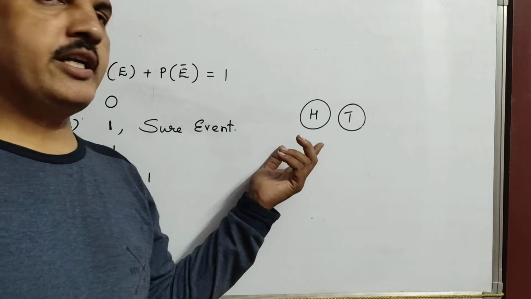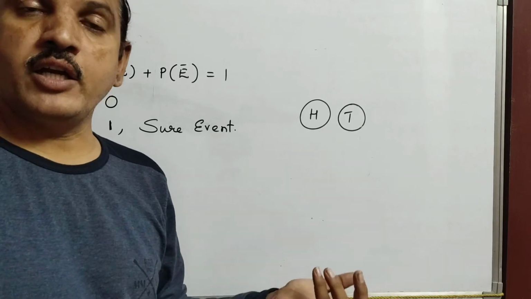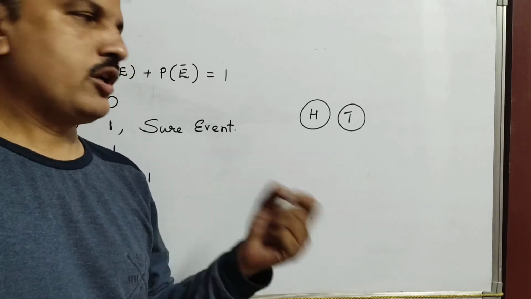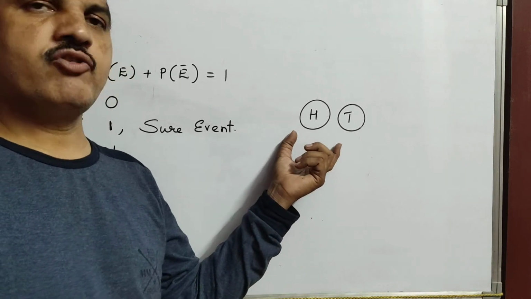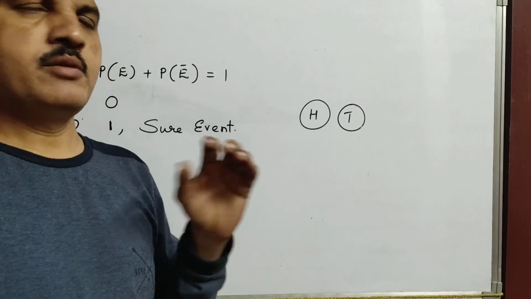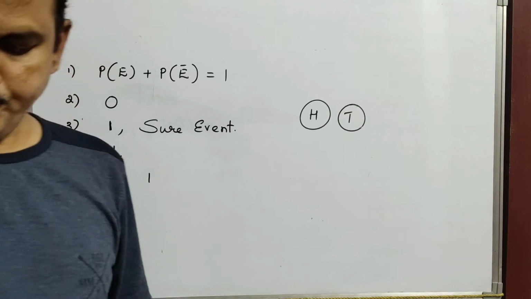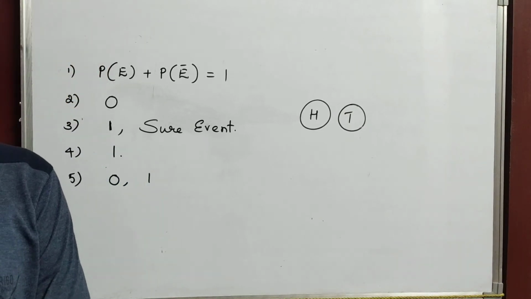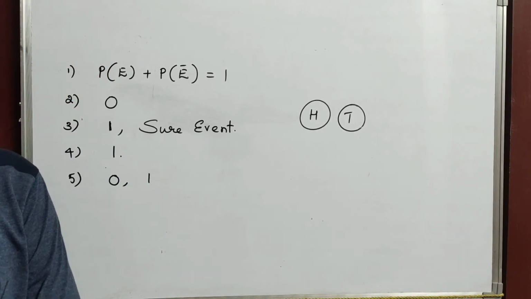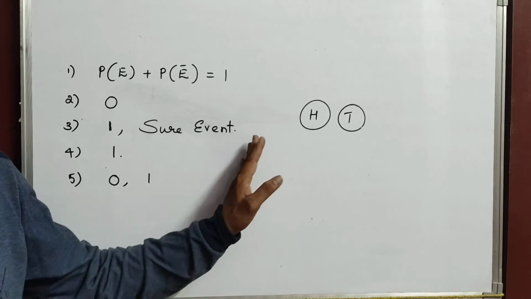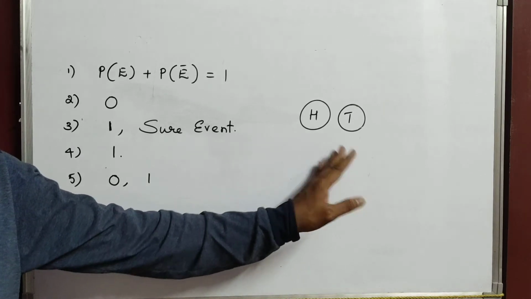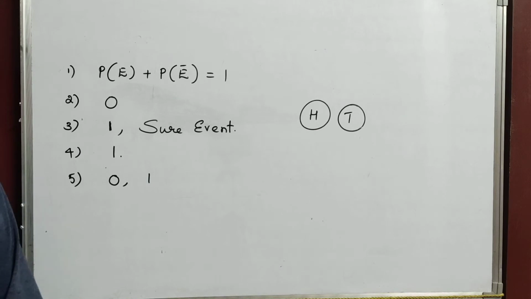Means we can't predict what we are going to get. Either head may come or tail may come. So we can't predict, that's why we call it unpredictable. Simply write in your words, children. Write the full statement, and at the end you write: the result of an individual coin toss is completely unpredictable. Okay? So that is the answer.